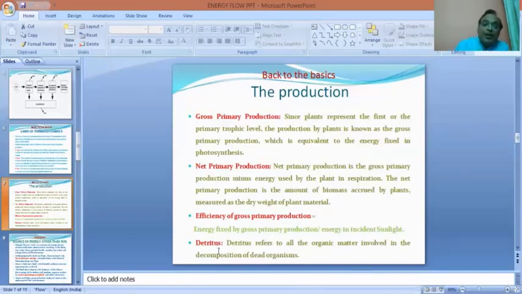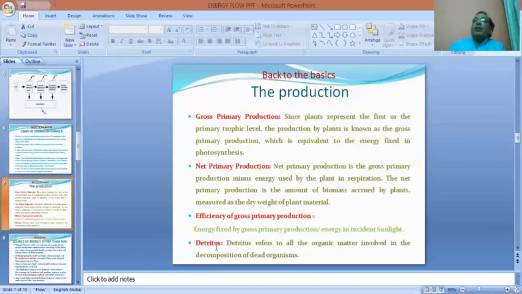Then there is a word, detritus. What is detritus? Detritus refers to organic matter. Plants derive inorganic matter from the soil, and then by the photosynthetic process they transform those inorganic substances into organic matter in their food. Then various synthetic activities such as protein synthesis lead to synthesis of other organic matter.